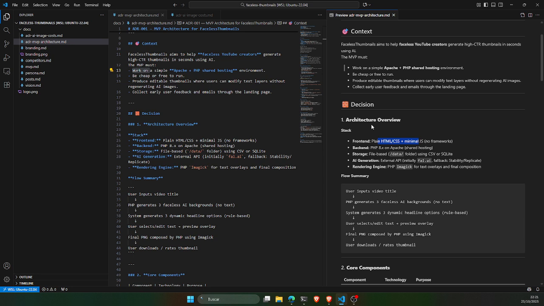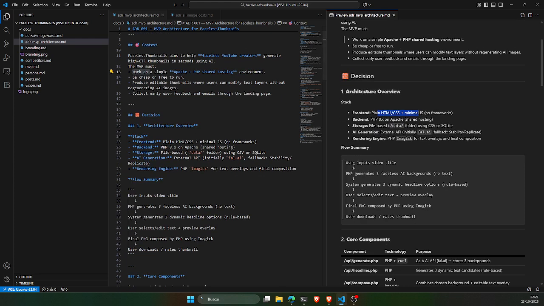For generating the images, I'm going to use external APIs. Here it says initially FAL, F-A-L AI. Then we have another ADR where we compare different AI tools for the pricing. And then for the rendering, there's a PHP library called Imagick that allows us to play with the text overlays.